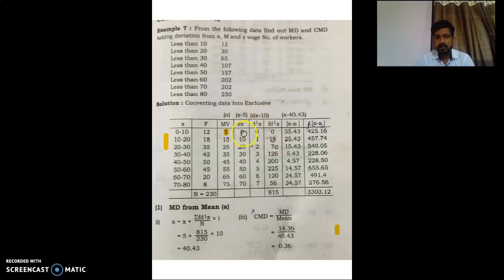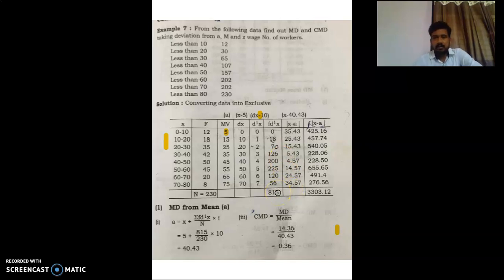So d dash x will be 0, 1, 2, 3, 4, 5, 6 and 7. Then f d dash x is 0, then 18 multiplied by 1 is 18, 35 multiplied by 2 is 70, 42 multiplied by 3 is 126, 50 multiplied by 4 is 200, 45 multiplied by 5 is 225, 20 multiplied by 6 is 120, 8 multiplied by 7 is 56. Summation f d dash x is 815.